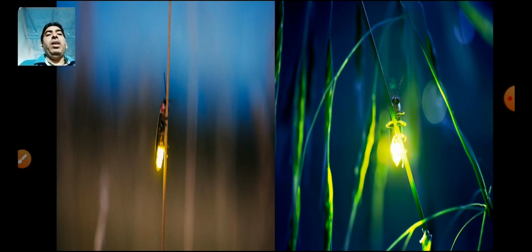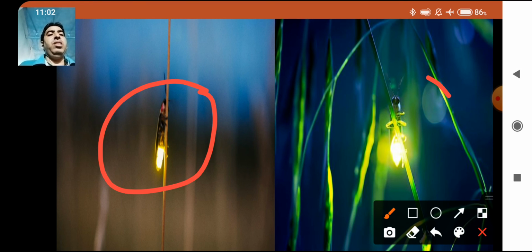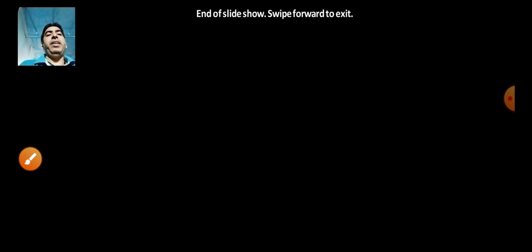Here you can see the fireflies giving light. They have an enzyme known as luciferase and a chemical known as luciferin. Because of the reaction of this chemical and activation of this enzyme, bioluminescence occurs. A natural source of light occurs.